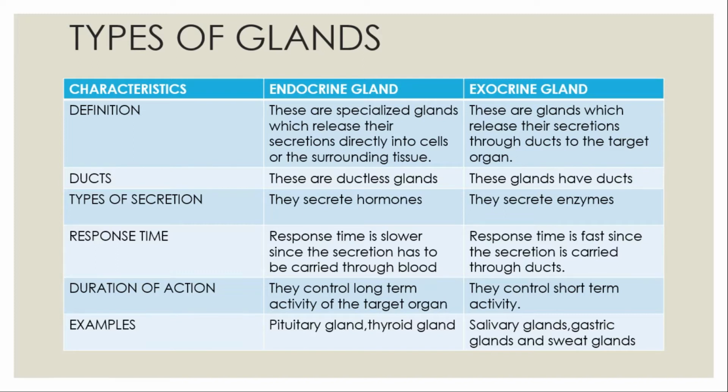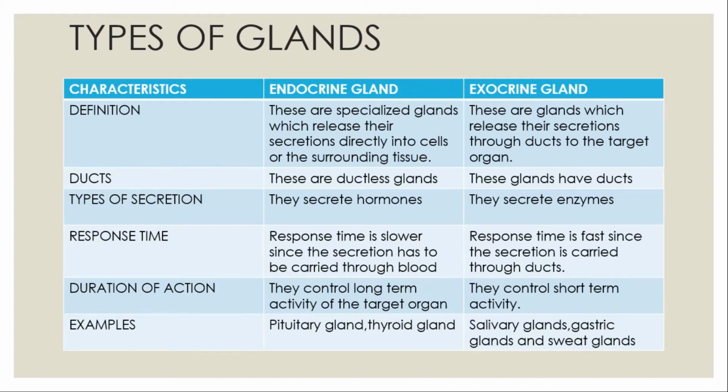If you see the exocrine glands, these are the glands which release the secretion through the ducts, or what we call special tubes. And also their secretions are called enzymes, and they carry the secretions to the target organs. Now we have the salivary glands, gastric glands, and sweat glands. These are also found in our body, and as they have ducts, they are called the exocrine glands.